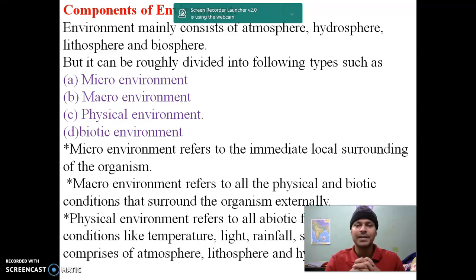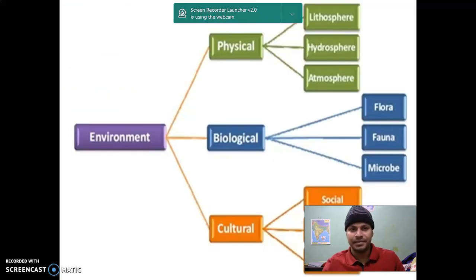The physical environment refers to all abiotic factors or conditions like temperature, light, rainfall, soil, minerals, etc. It comprises the atmosphere, lithosphere and hydrosphere. As I have already mentioned, with these things, that is atmosphere, hydrosphere, lithosphere and biosphere, we are able to sustain in our environment.